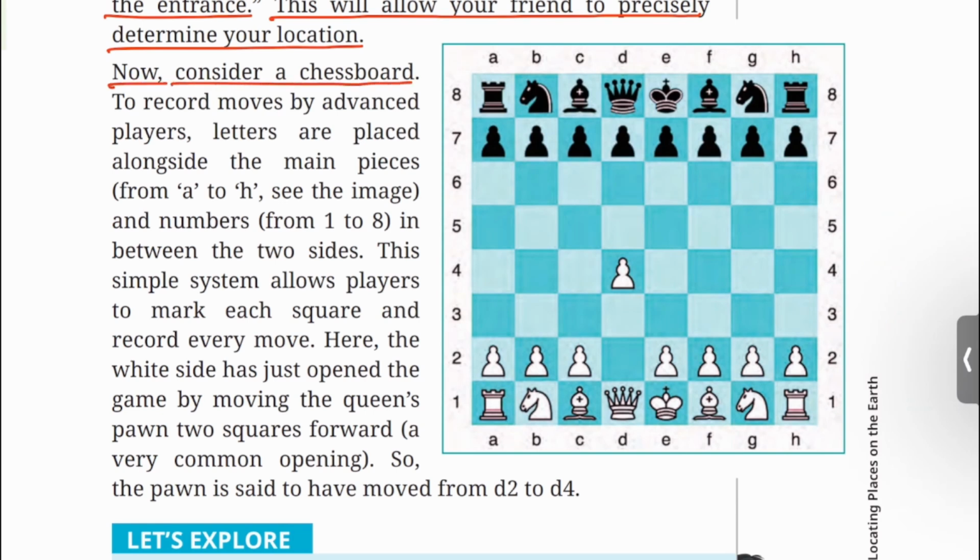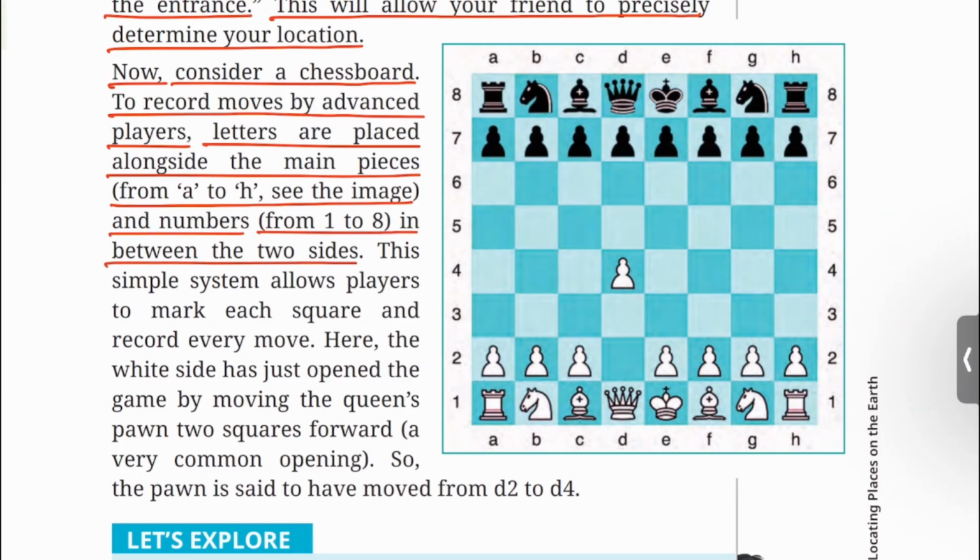Now consider a chessboard. To record moves by advanced players, letters are placed alongside the board, from A to H, and numbers from 1 to 8 in between the two sides. You can see letters A, B, C, D, E, F, G, H horizontally, and numbers 1, 2, 3, 4, 5, 6, 7, 8 in the vertical direction. This simple system allows players to mark each square and record every move.